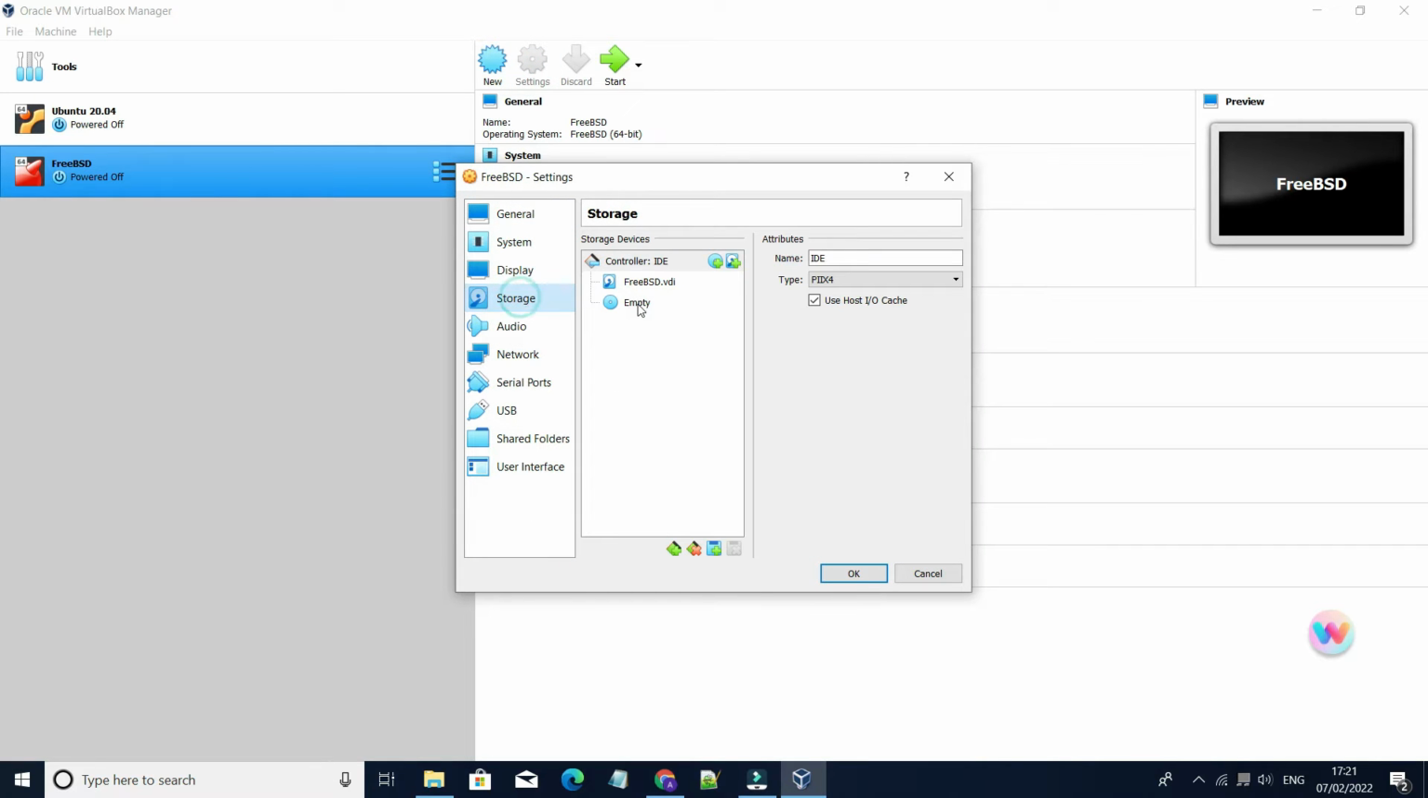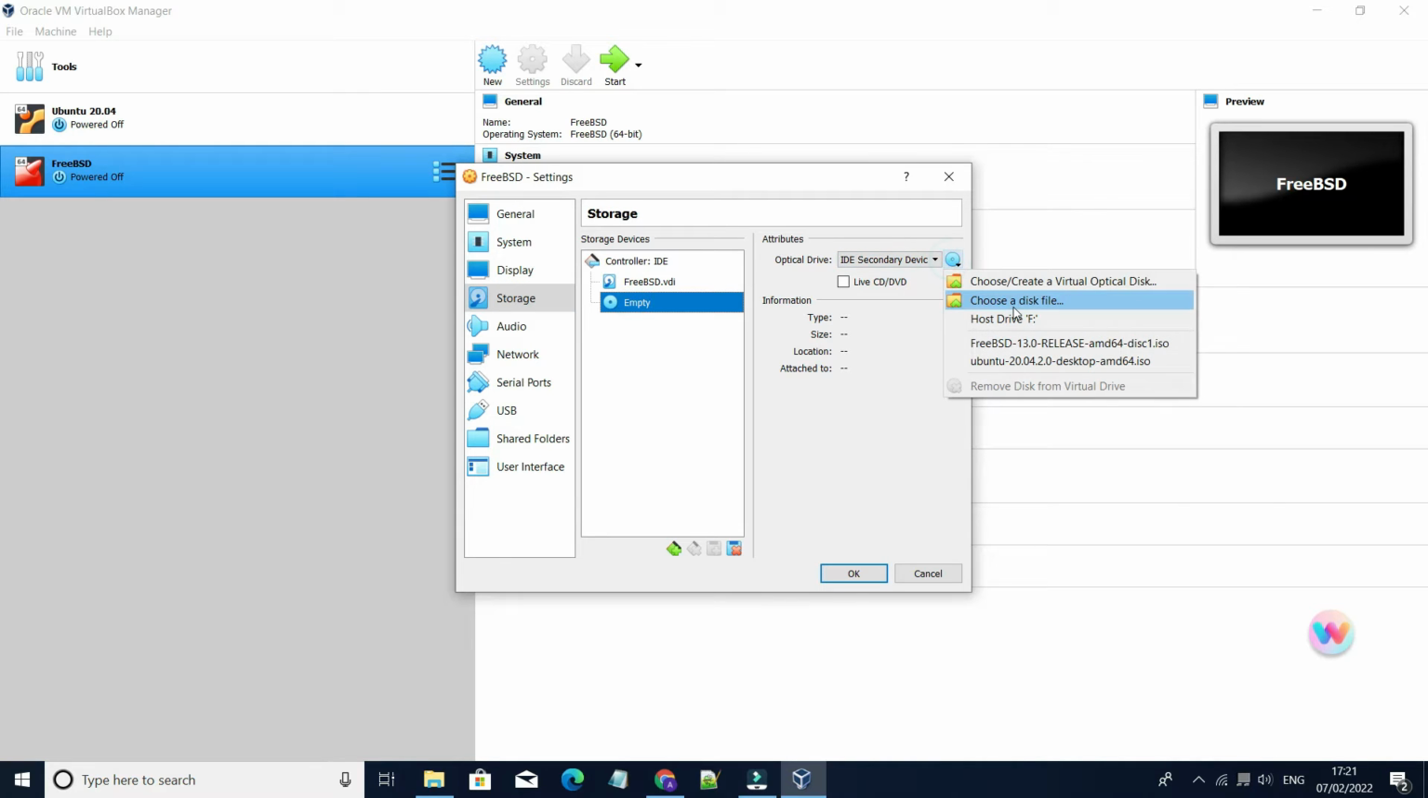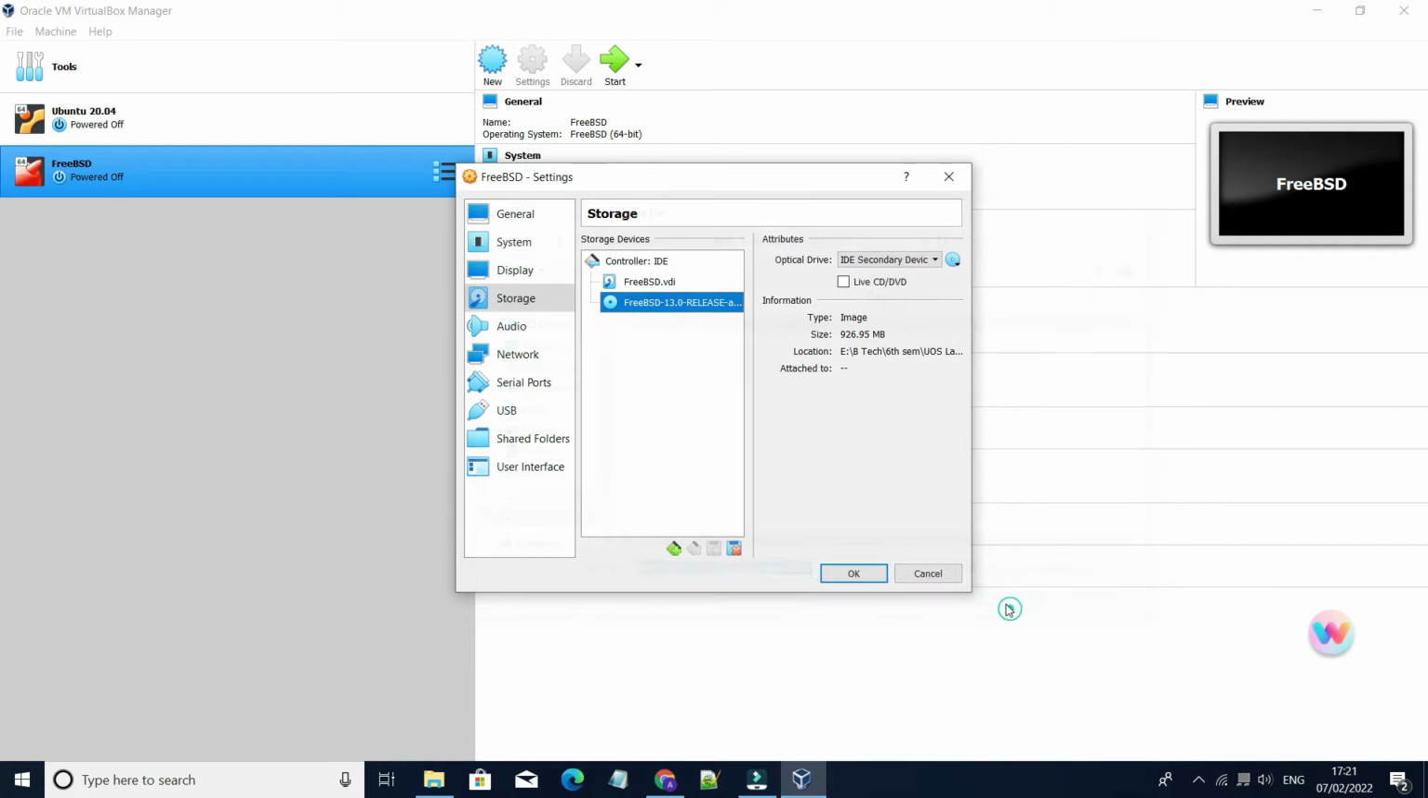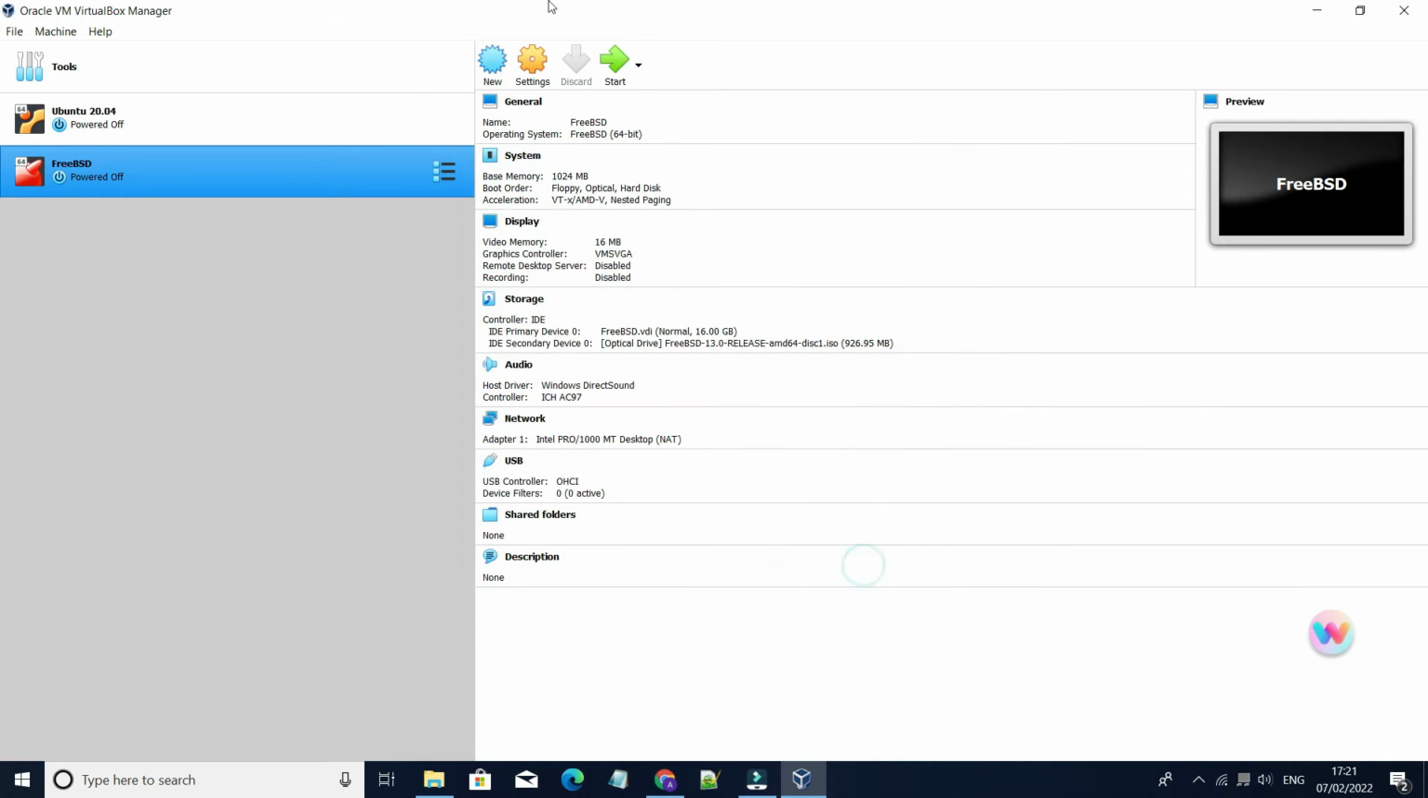Click on storage. Click on here empty. Select the ISO file which you have downloaded. Just select the ISO file. Click on open. Click on OK. Now click on start button.